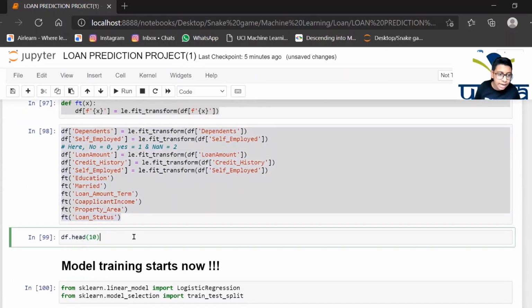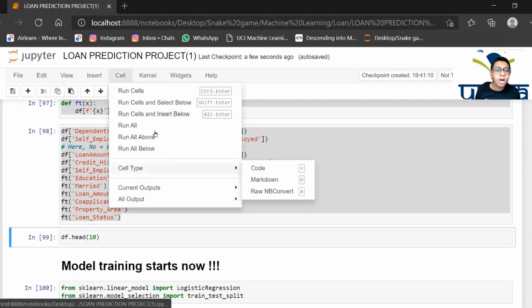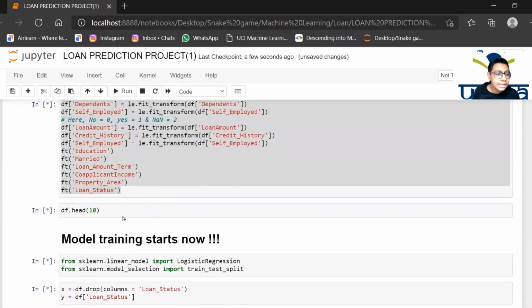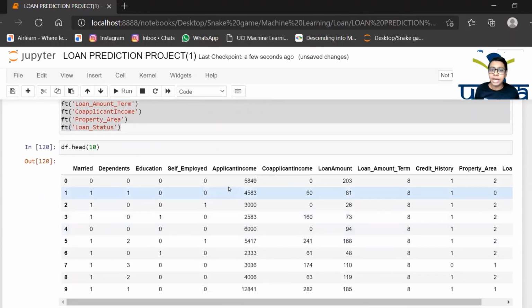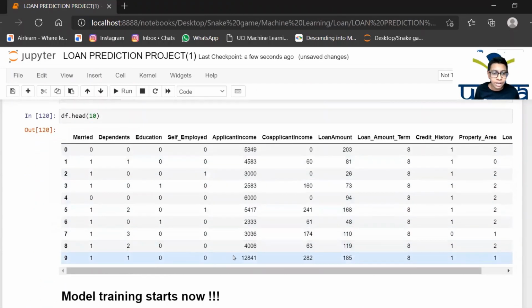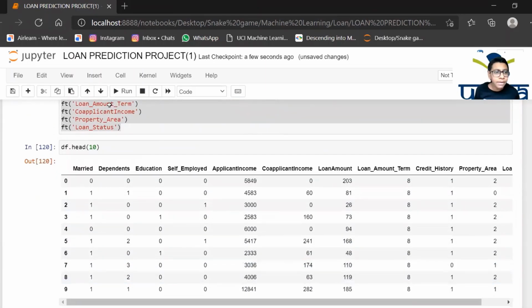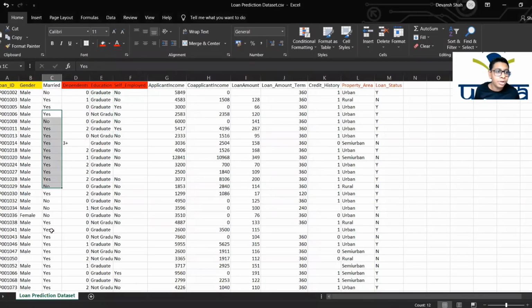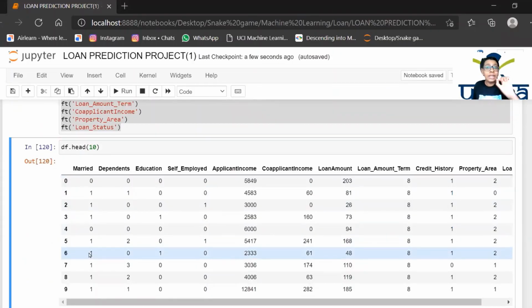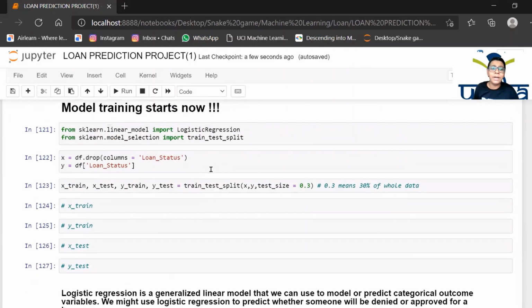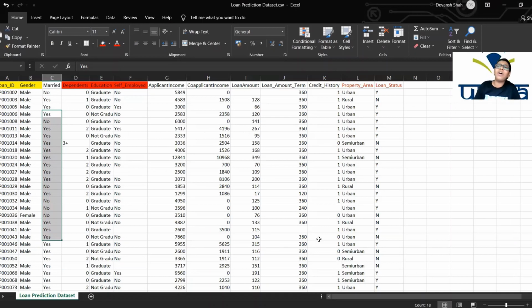Let me uncomment this line and run all the cells. Let's see what output comes. Let me show you. See here, we have 0, 1, 0, 1, 0, 1, 2, 3 and so on. And here we have graduate and no, yes and so on. But over married, you have 0 and 1 only, nothing more than that. Okay, and this is where we complete all the pre-processing, all the cleaning, all the removal of unnecessary things.